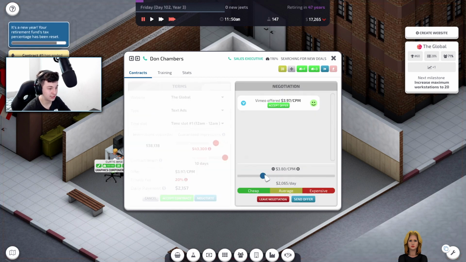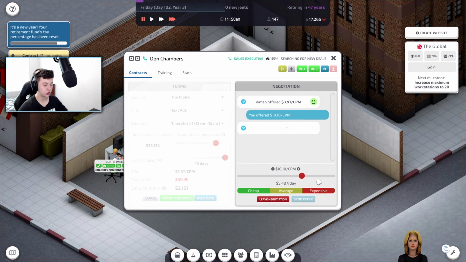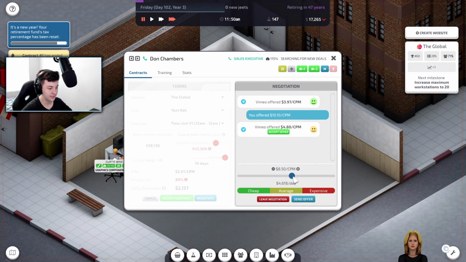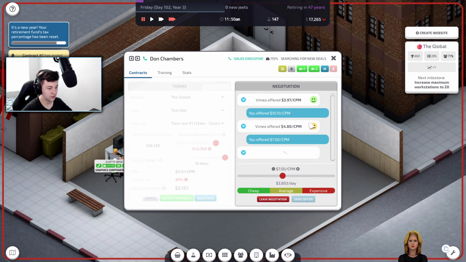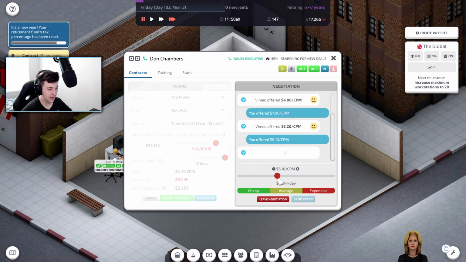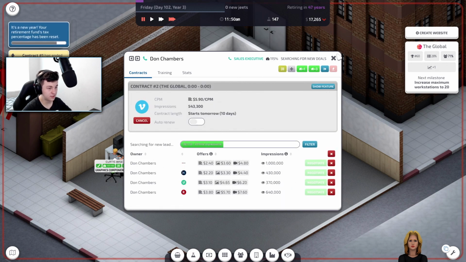Let's negotiate the deal here. We're going to start off with maybe the $10 CPM. So from 100% down to that, let's go down maybe a tad. Let's go about $7. So he's about 39% happy, down to 27%. Let's go to about $6.10. Let's have a look. 570 is 23. Ooh, 590. Good. So he's accepted the 590 deal.